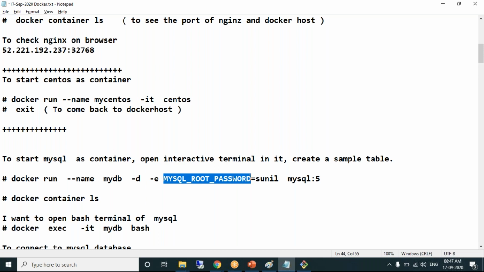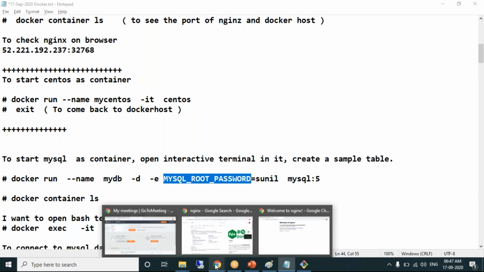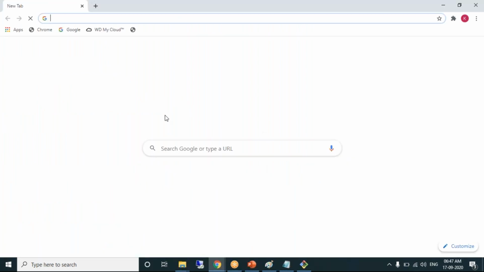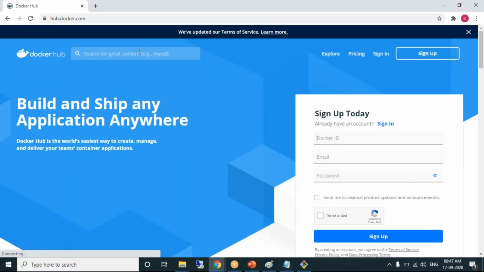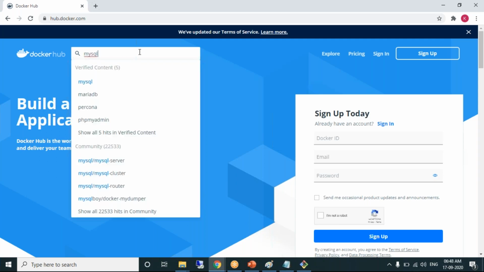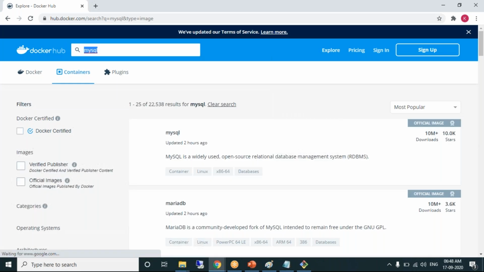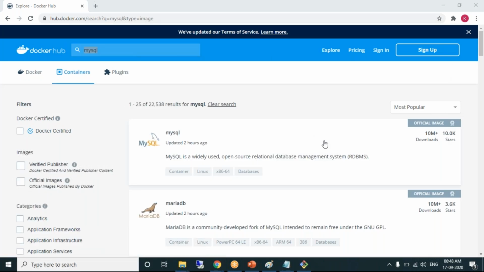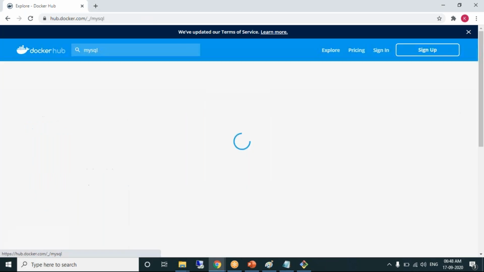You need to make a habit of reading documentation. When we are downloading the image, I told you from where we download the image: Docker Hub, that's hub.docker.com. Let's go to that Docker Hub. What container do we want? MySQL container. So search for MySQL. This is the MySQL official image. Very good, so click on this.